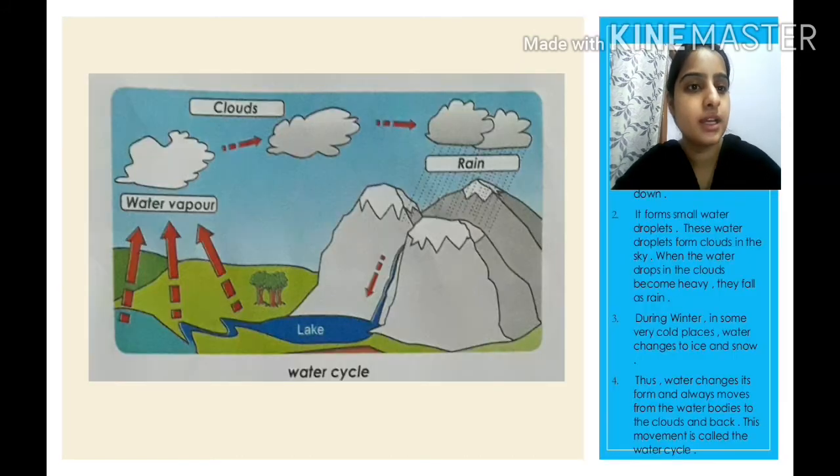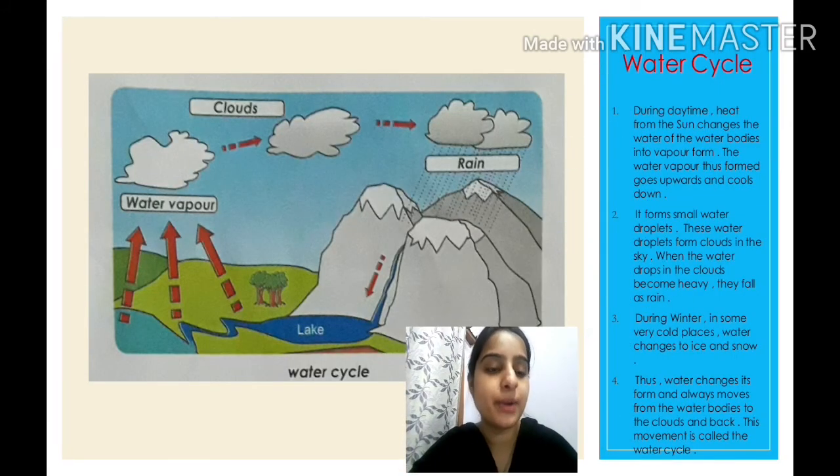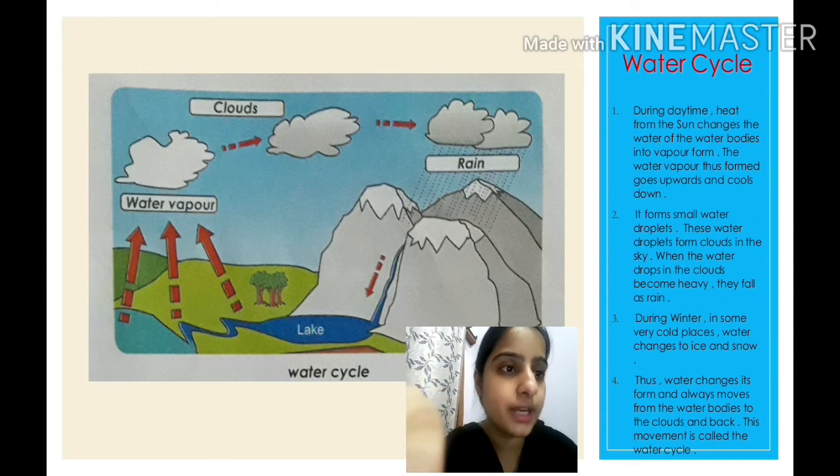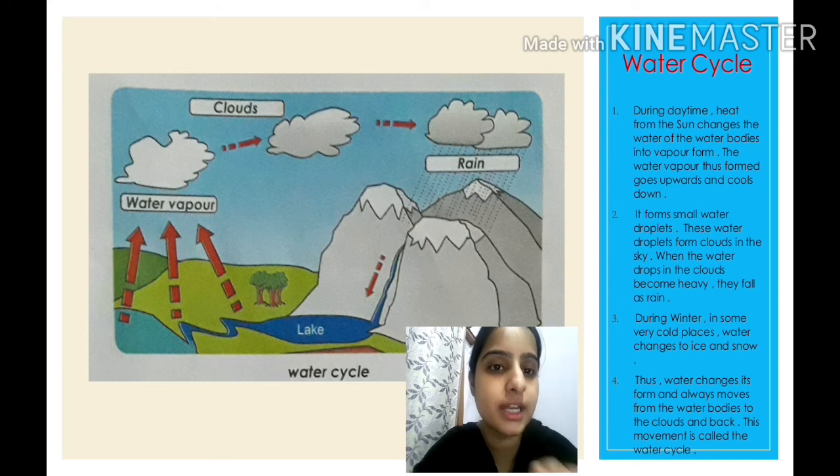Okay. Next we have studied about the water cycle. So do you remember all the points of the water cycle, children? You can see the first is during the daytime, the heat of the sun falls on the water body, children, and changes the water into vapor form. You can see what is going upwards, children? Water vapor. You can see on the screen, children, water vapor is going upwards.